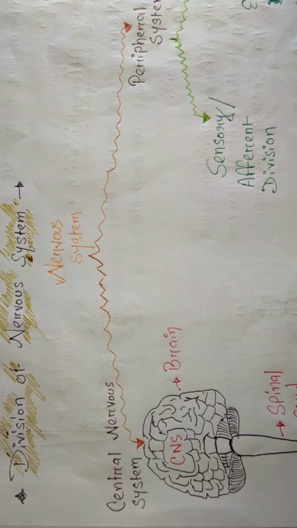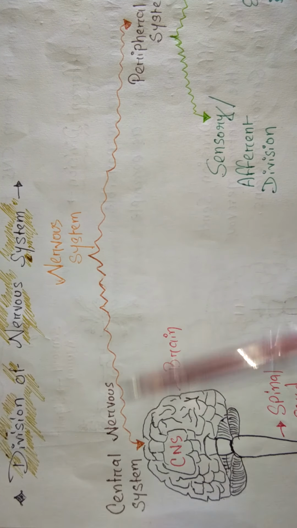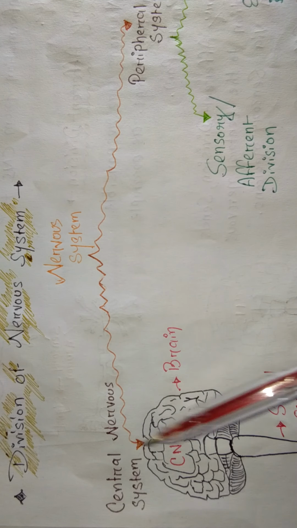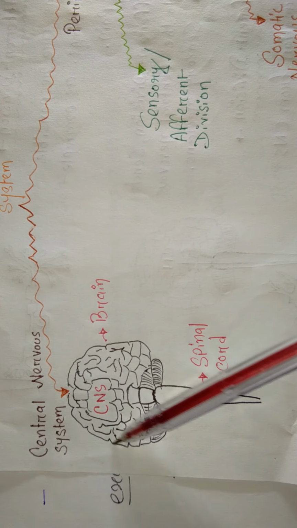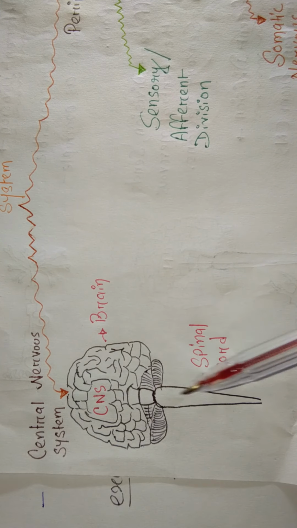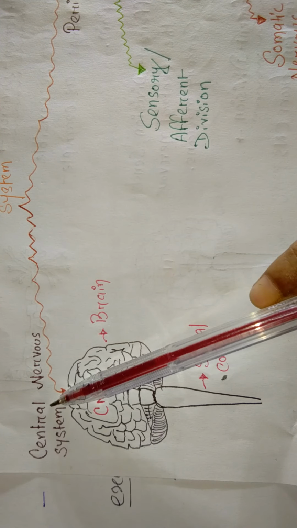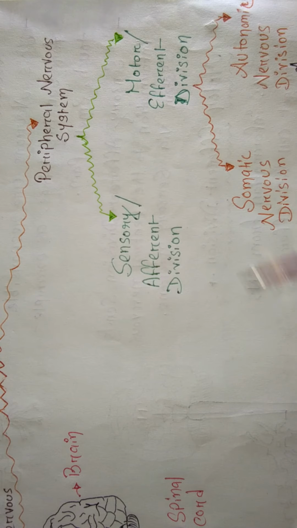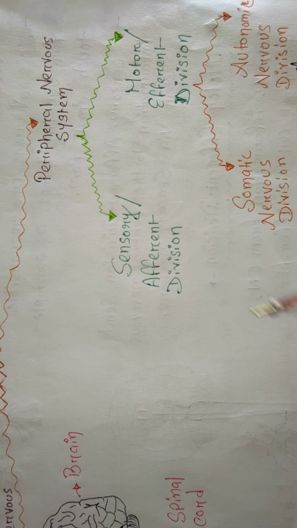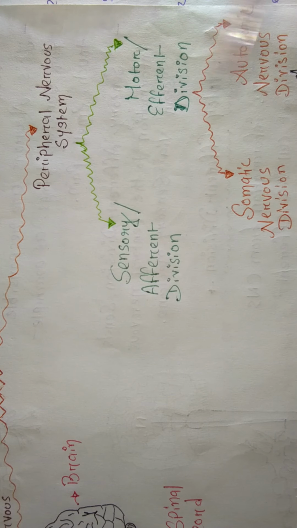Now the division of nervous system. The nervous system is divided into basically two parts: central nervous system and peripheral nervous system. Central means the middle portion of our body, and the middle portion of our body has the brain and spinal cord. So brain and spinal cord are the parts of the central nervous system. And peripheral means the side part of our body, the hands and the legs. These come under the peripheral side of our body.